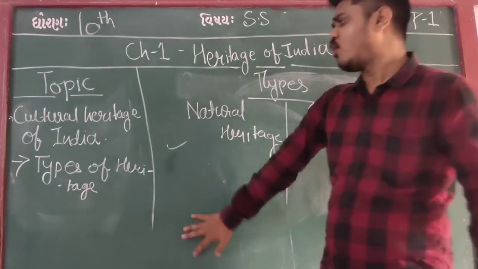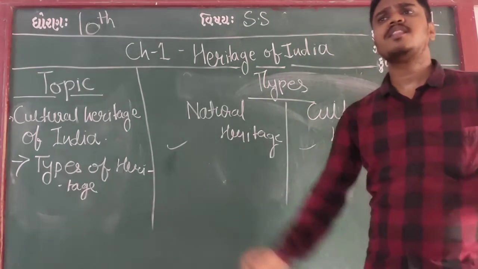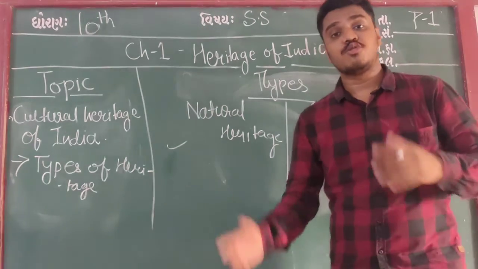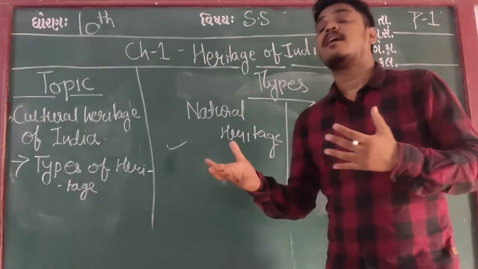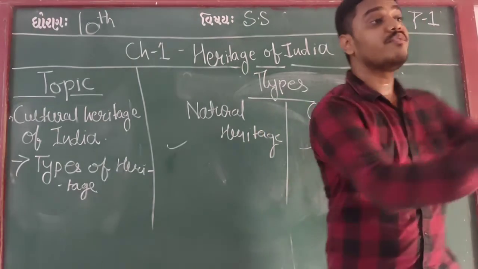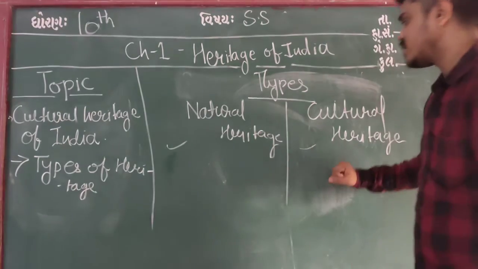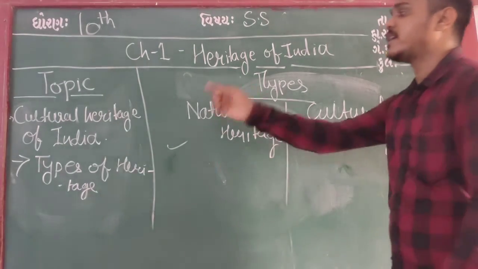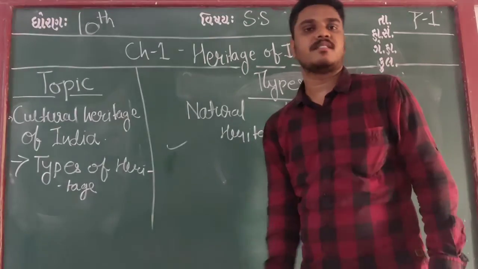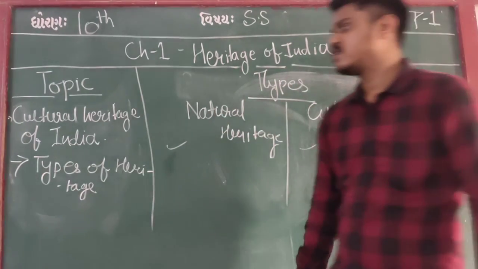Wildlife and vegetation are all natural heritage, and monuments, sculptures, and all the physical forms of heritage given by our forefathers, to store and memorize or to show what kind of personality our forefathers were. So that's cultural heritage. Your lecture is over, and after this type of heritage we will discuss cultural heritage of India and Gujarat. Okay, so thank you.